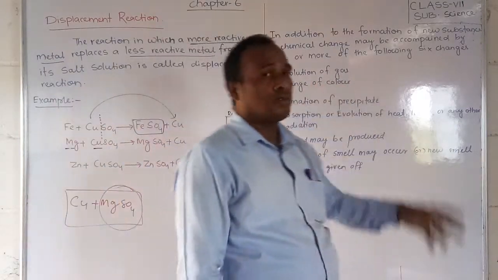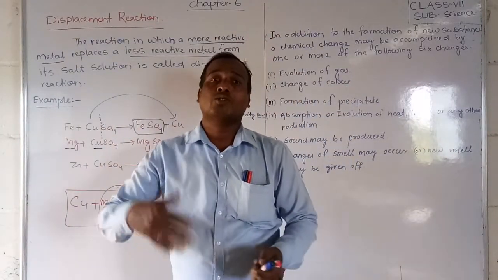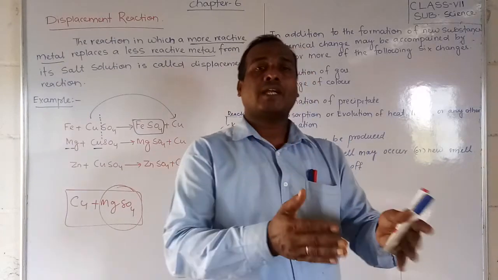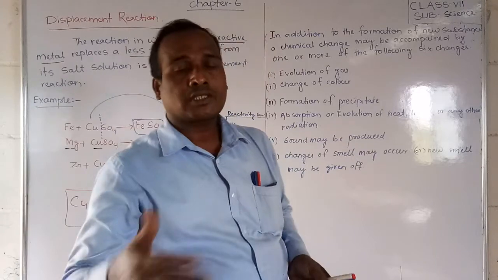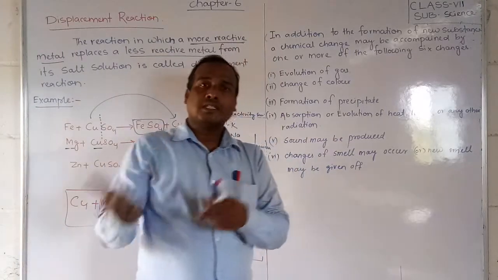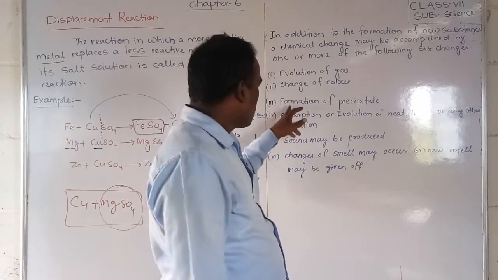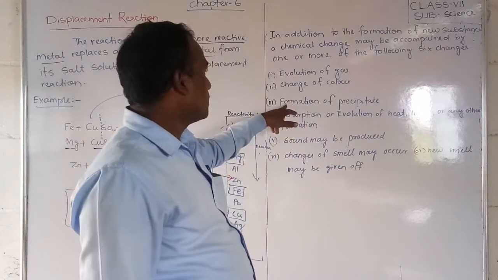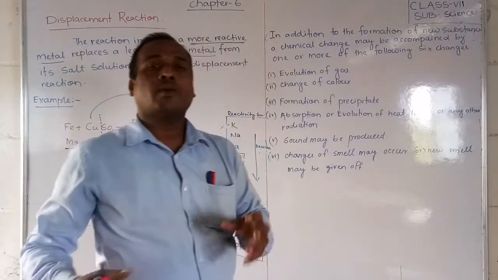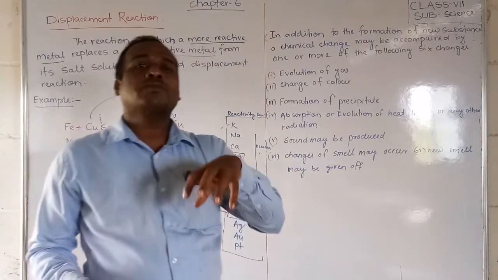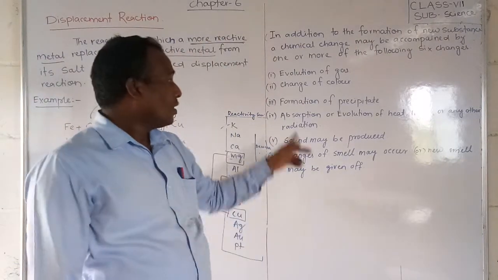Change of color. Students, the color may also change. If red is there, when the reaction takes place, it will change color. Calcium oxide turns milky, it is changing, yes or no? When chlorine is passed through. Formation of a precipitate. Precipitate means like white bubbles, like it foams, it will be formed also.